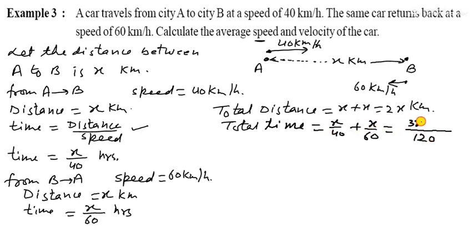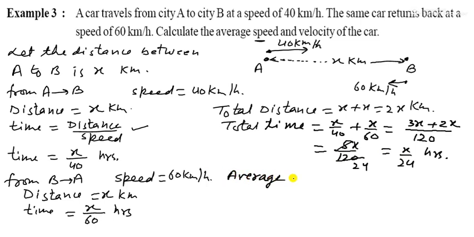Now taking their LCM, 120. So here 3x, and here 2x. So what will happen? It is 5x upon 120. So cancel out, it is x upon 24 hours.